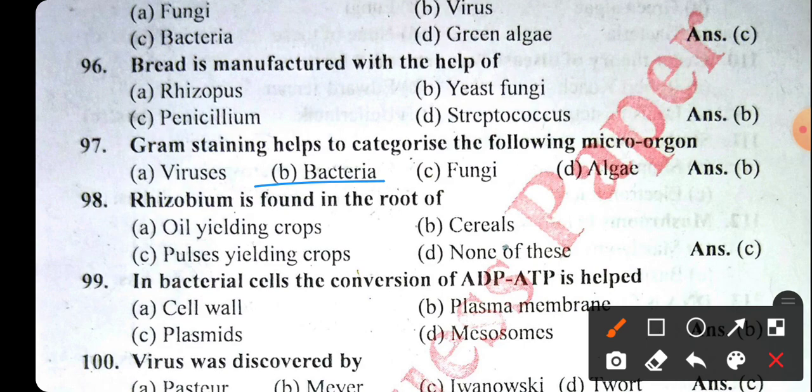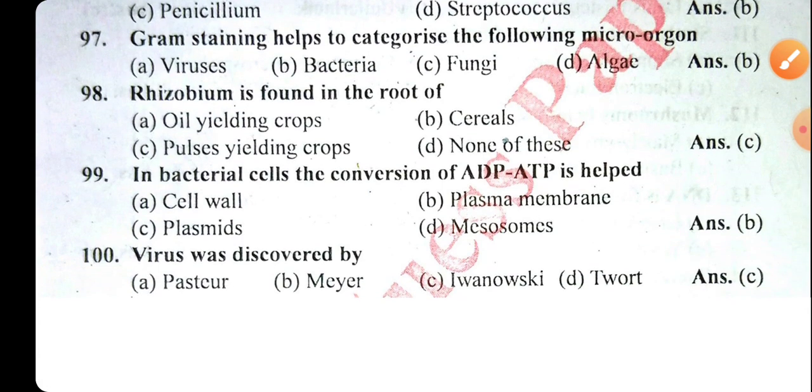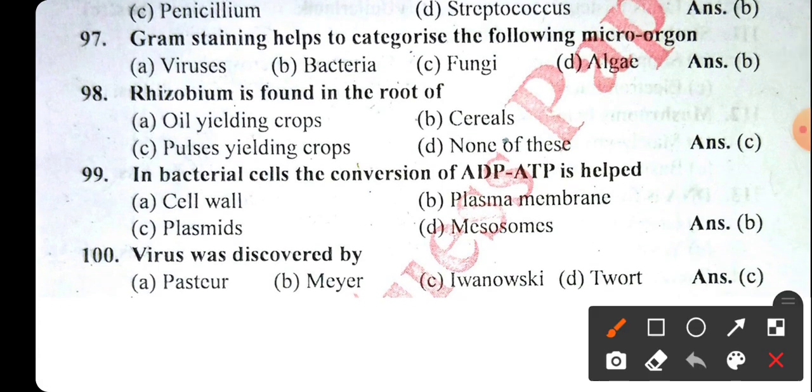Rhizobium is found in the roots of pulse yielding plants. Pulse crops store nitrogen through the bacteria, and when new seeds are sown in the field, they get nitrogen and produce high yielding crops, so fertility goes high. Okay, now the second last question.